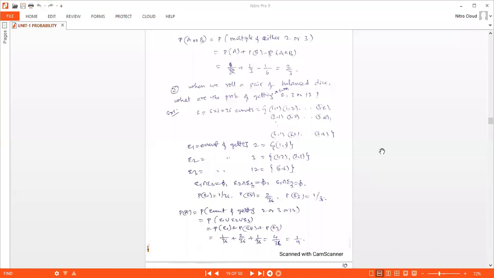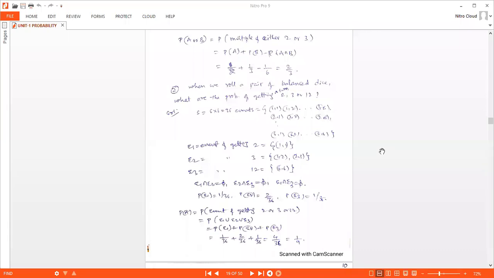And probability of E1 is 1 by 36. Probability of E2 is 2 by 36. Probability of E3 is 1 by 36. Now probability of A equal to, so what is this probability of A that we are taking as probability of getting a sum is either 2, 3 or 12. That we have to find.